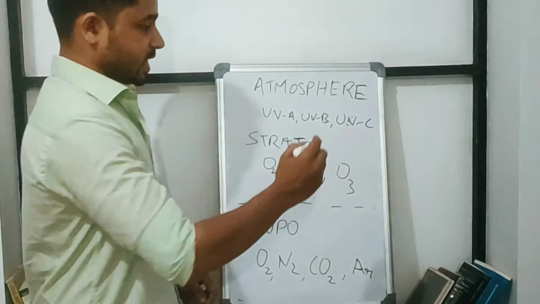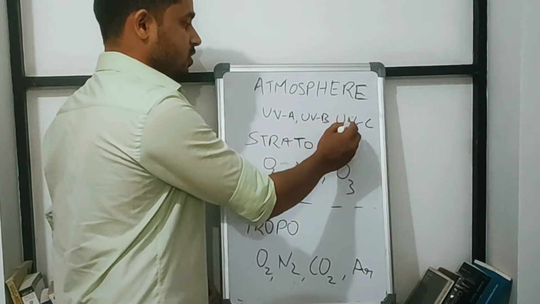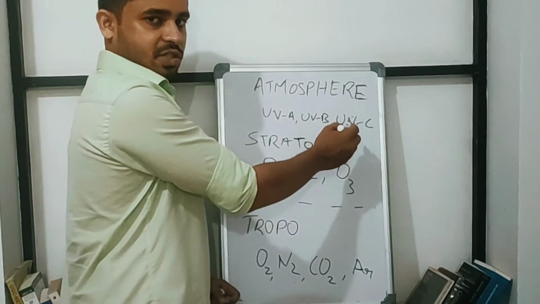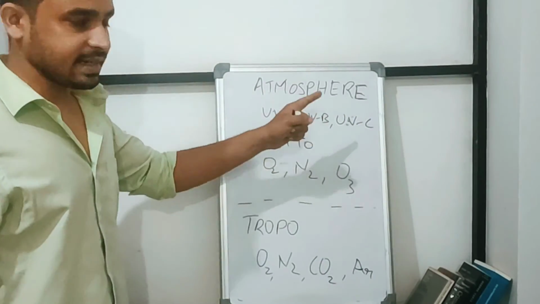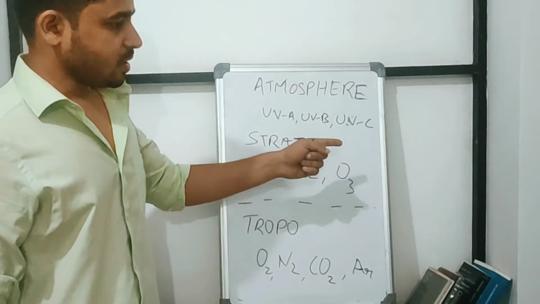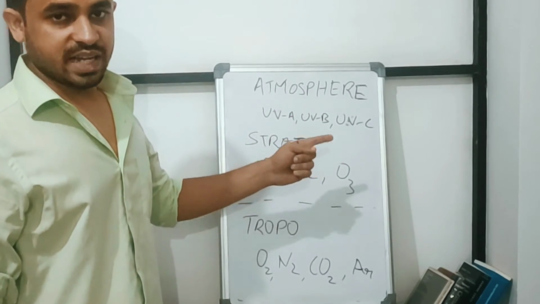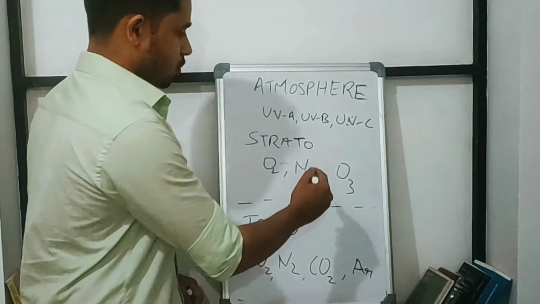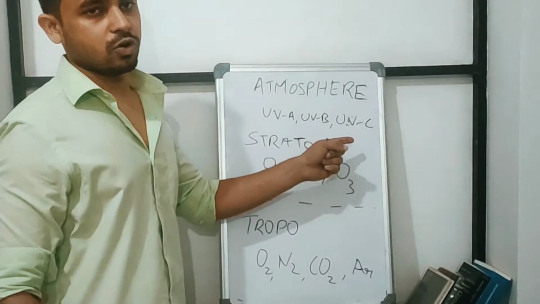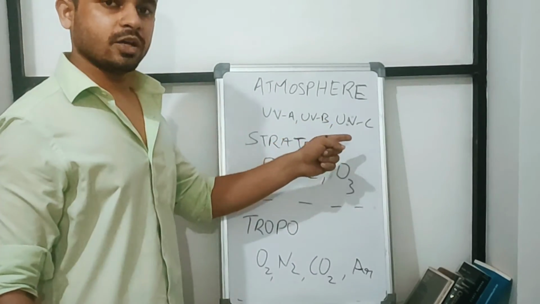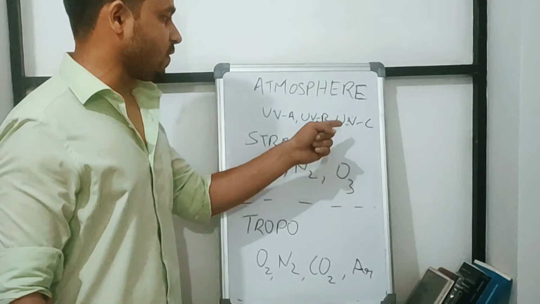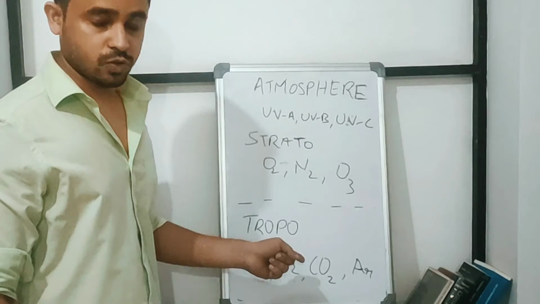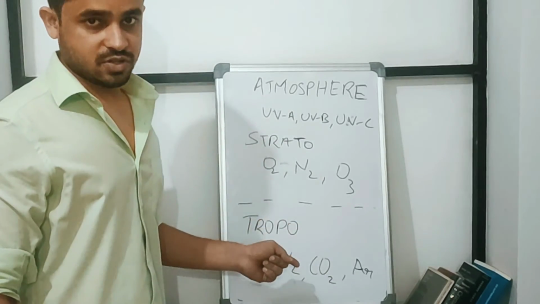Among these, UVC is the most dangerous radiation, which can cause skin cancer and other damage to the Earth's surface. So the ozone layer is responsible for stopping UVC, ultraviolet C radiation, from reaching the Earth's surface.